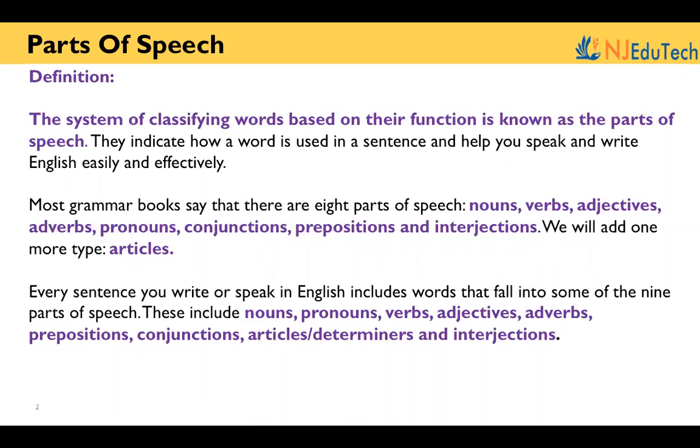Most grammar books say that there are 8 parts of speech, like nouns, verbs, adjectives, adverbs, pronouns, conjunctions, prepositions, and interjections. But a new one has been added, and that is not unknown to anybody. It's articles, which everybody of us knows. So every sentence we speak or write in English includes words that fall into some of the 9 parts of speech. Which are the noun, pronoun, verb, adjective, adverb, preposition, conjunction, articles, and interjection.